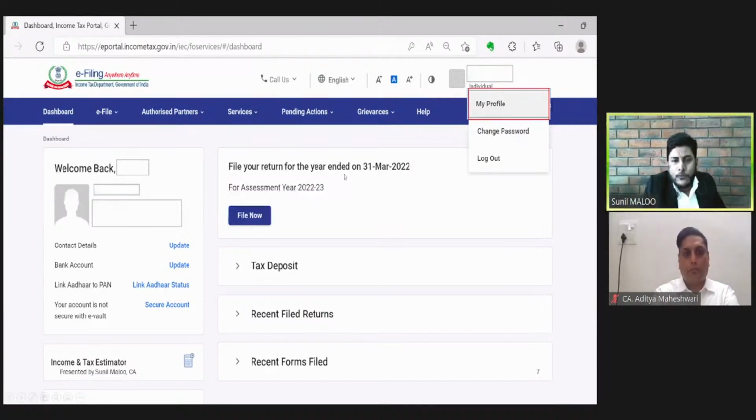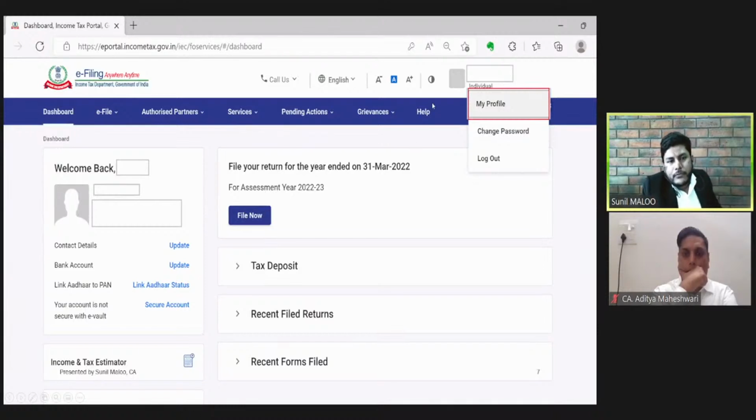Dashboard is basically the home page once we log into the system. This will contain the basic details as to which assessee is logged in. Here the name of the assessee, PAN number and all contact details will be given. And the next tab is e-file. This tab is useful for filing income tax returns and various income tax forms. Then other tabs are authorized partners, services, pending actions, grievances, and help, which will be discussed one by one.